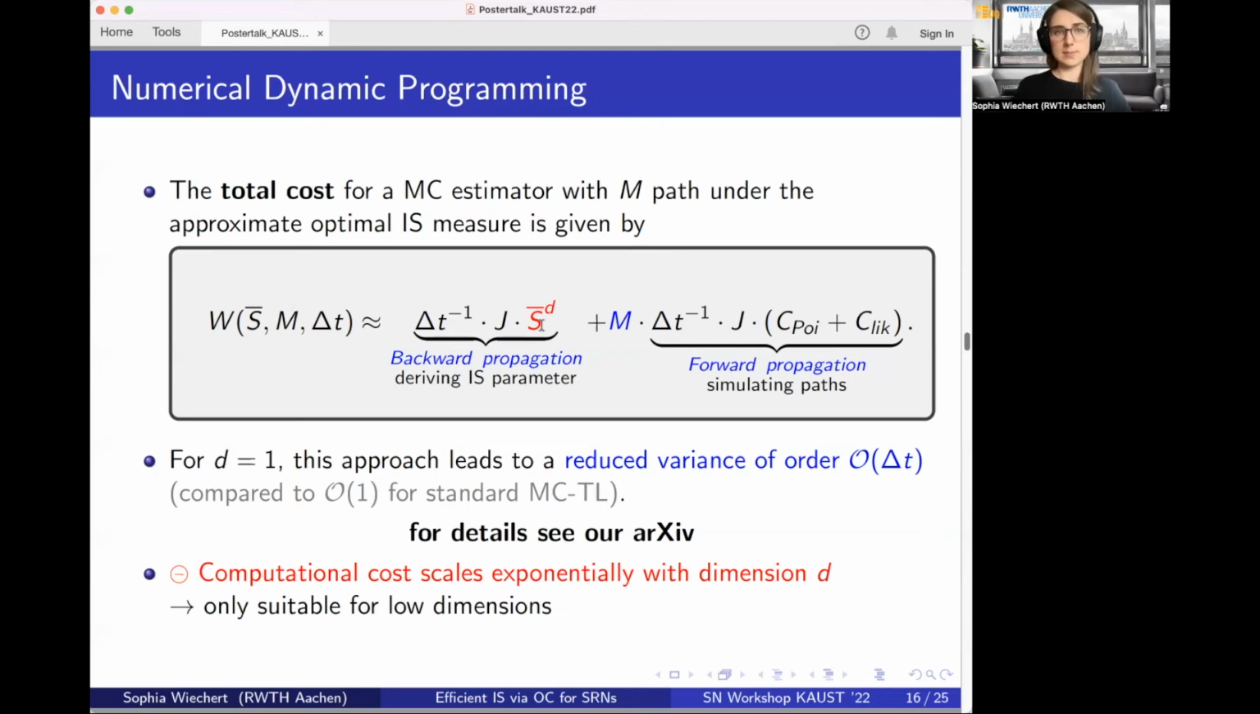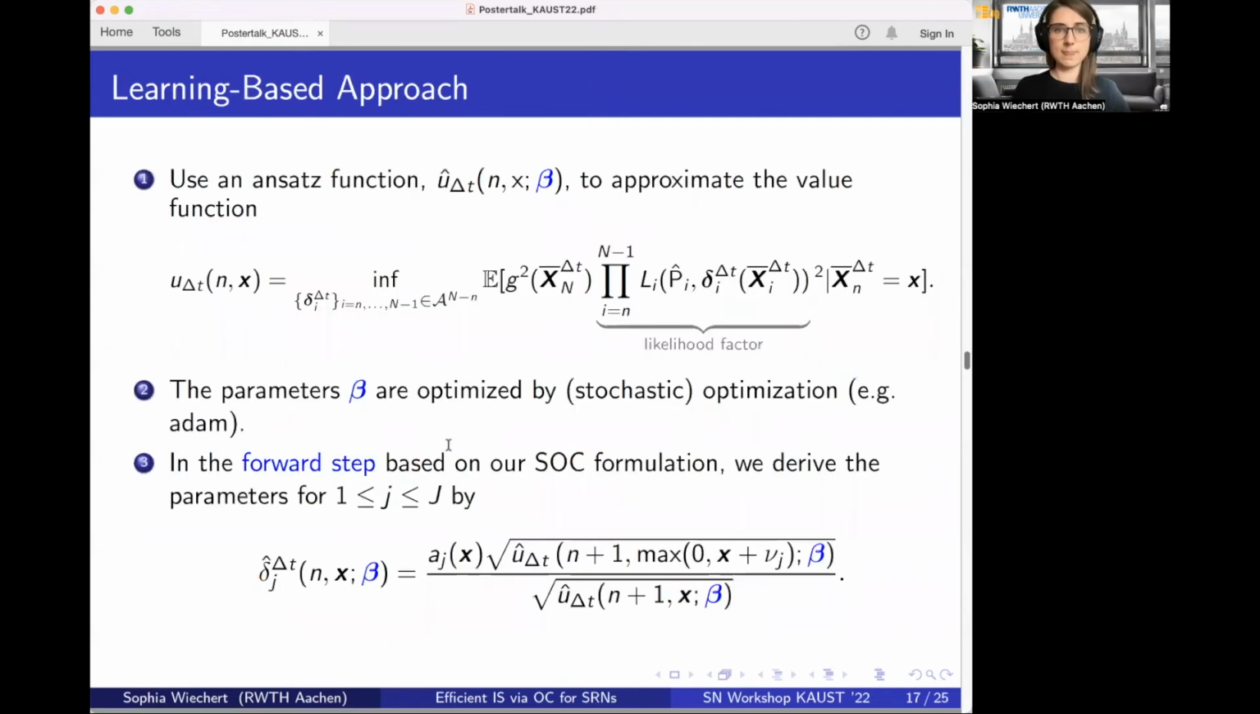And that's why we have developed a second approach, which overcomes this curse of dimensionality. And that's the so-called learning-based approach. In this approach, we model our value function u bar by an approximate ansatz function. And this ansatz function is dependent on a set of parameters beta. At this point, it's very important to note that this set of parameters beta is way smaller than the set of control parameters delta we had before. And we can learn this parameter beta by stochastic optimization. In our case, we used an Adam optimizer.